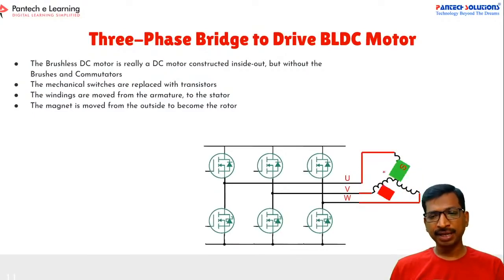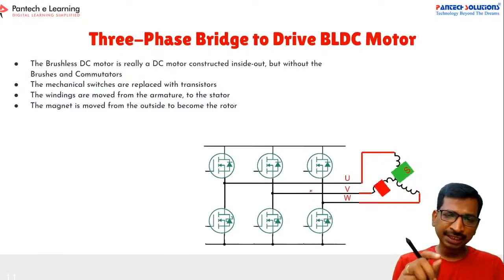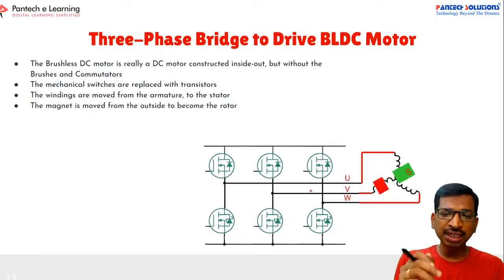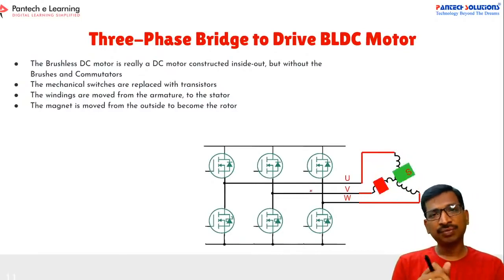Now, if you change the voltage on the stator side, then the rotor will get rotations, right? So you should know the logic: when you should apply a positive voltage for the U phase, and when you apply a negative voltage for the U phase, similarly for the other two phases also. If you have the rotor position status, then you can take a call whether I should apply a positive voltage or negative voltage onto the particular phases. This is very simple logic.